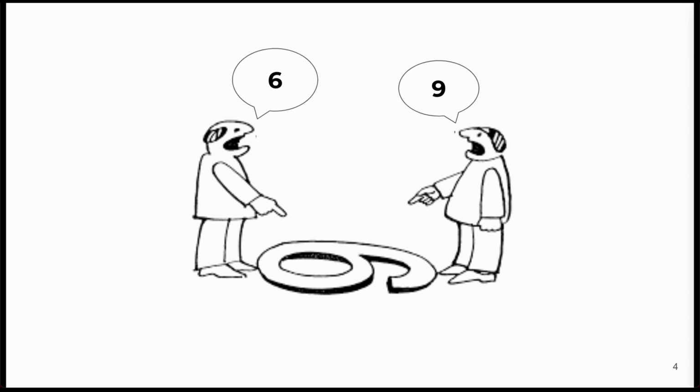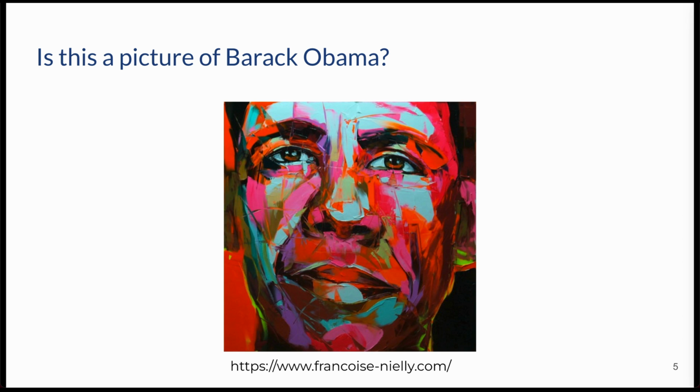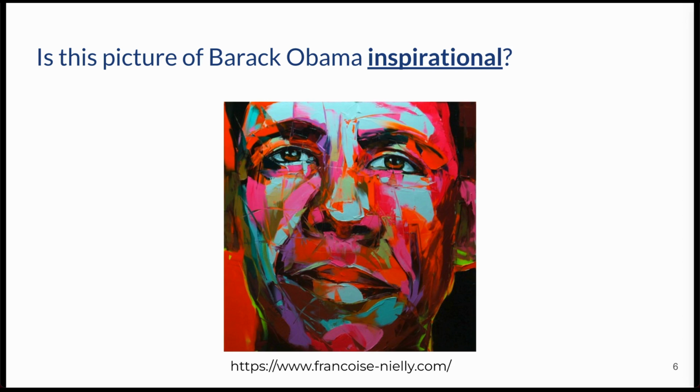Users come with their own biases and perspectives that can affect their labels. This labeling task should be straightforward. Is this a picture of Barack Obama? I would assume the majority of people would say yes. If we asked if this picture was inspirational, then the labeling task is subjective. Maybe someone's political affiliation or personal history can cause them to have a vastly different feeling than someone else. That bias will surely affect their label.